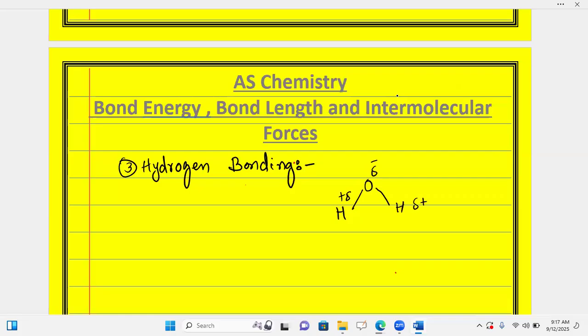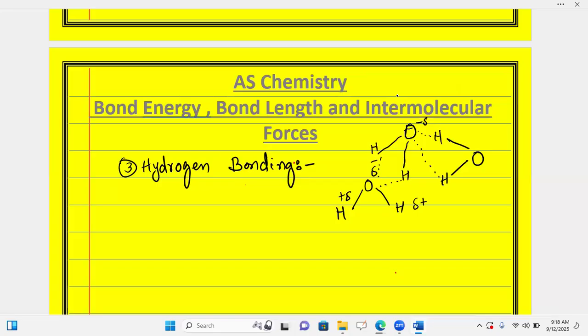I take another water molecule with its oxygen, and its hydrogen shows attraction towards that oxygen. With one more water molecule, its hydrogen tries to make weak intermolecular forces in the form of hydrogen bonding with the other oxygen atom, due to the presence of partial positive and partial negative charges.